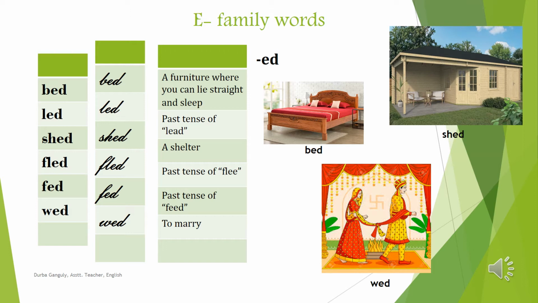Bed we all know, but we need to learn explaining the meaning, elaborating the words. A bed is a furniture where we sleep. So, there is a picture of a bed. Laid is the past tense of lay. We will come to it later. Shade is actually a shelter, especially the shelter which is open on three sides. You have a picture of shade.